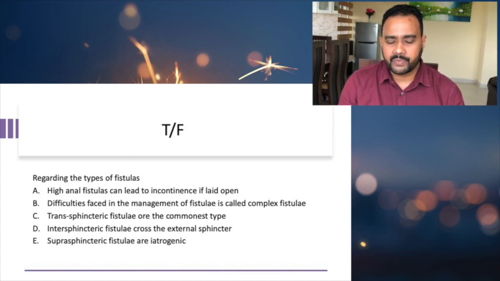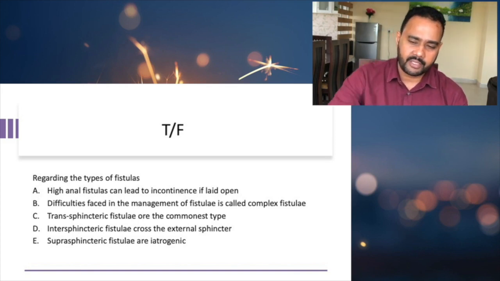Intersphincteric fistulae cross the external sphincter, false. We have discussed intersphincteric fistulae won't cross the external sphincter, but will cross the internal sphincter only. So that is false. And suprasphincteric fistulae are iatrogenic. Yes, we discussed that a suprasphincteric fistula is rare and may be related to trauma or iatrogenic.